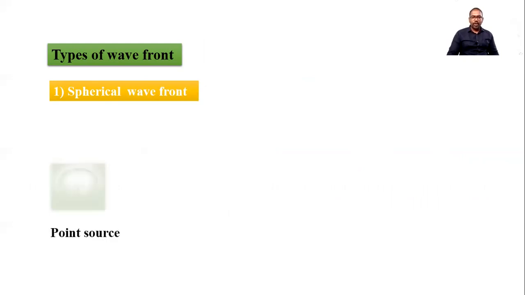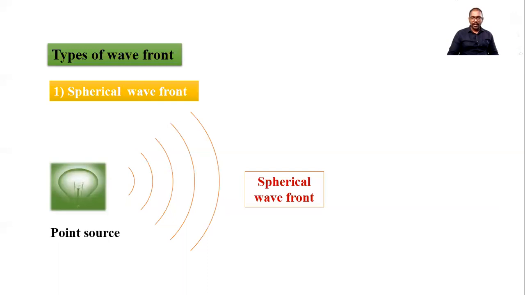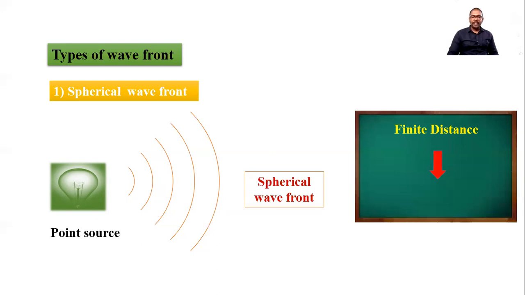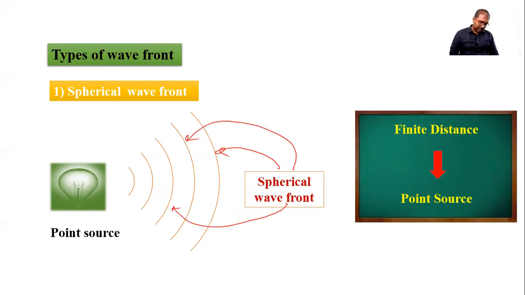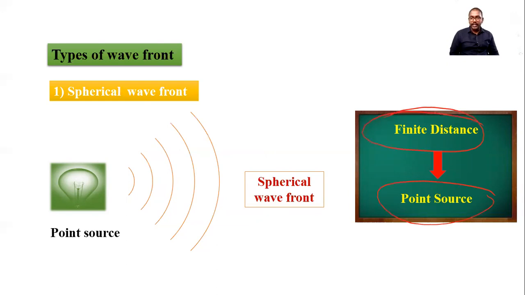Now let's see the types of wavefront. Basically there are three types of wavefront. The first one is the spherical wavefront. I consider a point source, which may be a bulb, at a finite distance. You can see it emits light in all possible directions. I can show a forward direction of light. At a finite distance, we get a spherical wavefront. This is a spherical wavefront, and this is also a spherical wavefront. So these are the spherical wavefronts. We get a spherical wavefront from a point source at a finite distance, and you should remember that.